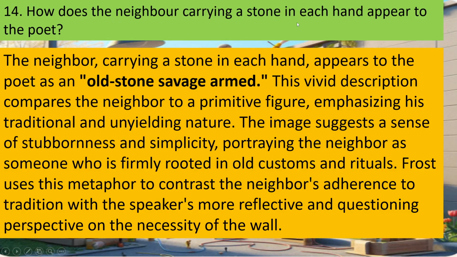14. How does the neighbor carrying a stone in each hand appear to the poet? The neighbor carrying a stone in each hand appears to the poet as "an old-stone savage armed." This vivid description compares the neighbor to a primitive figure, emphasizing his traditional and unyielding nature. The image suggests a sense of stubbornness and simplicity, portraying the neighbor as someone who is firmly rooted in old customs and rituals. Frost uses this metaphor to contrast the neighbor's adherence to tradition with the speaker's more reflective and questioning perspective on the necessity of the wall.